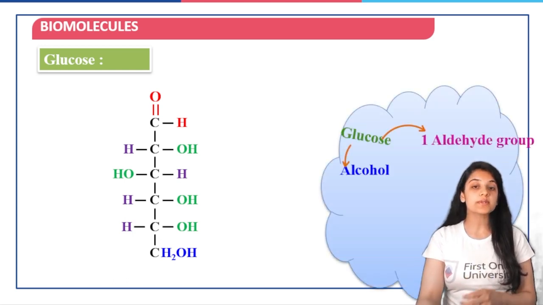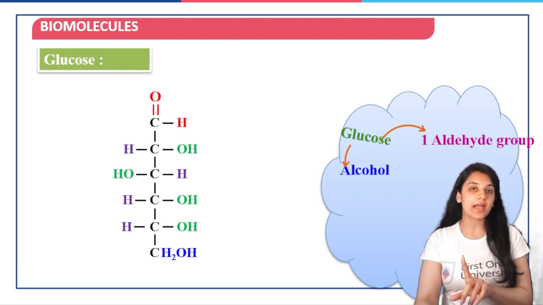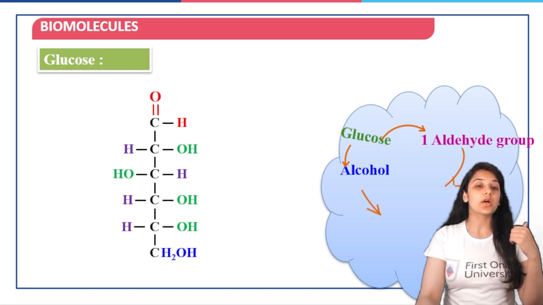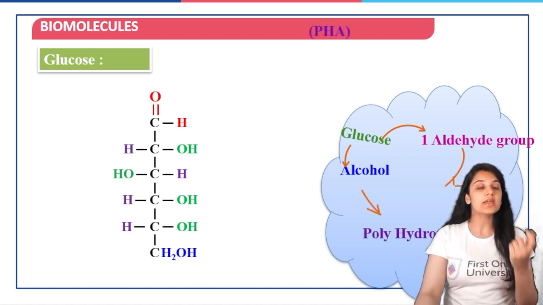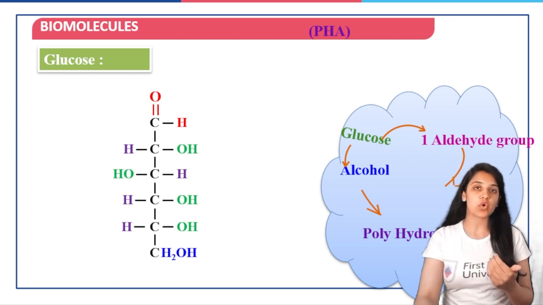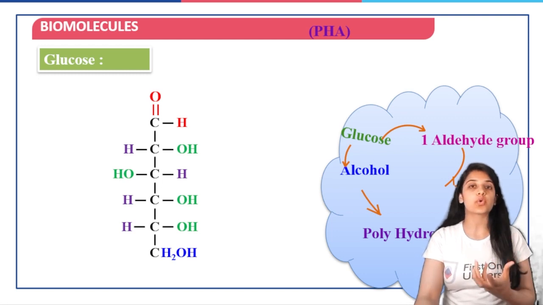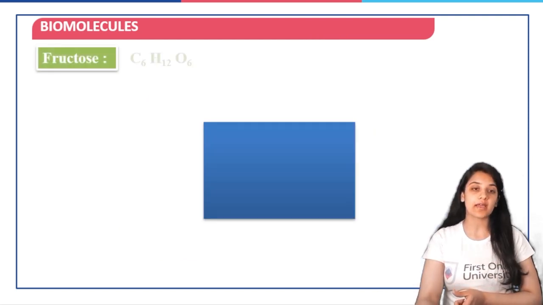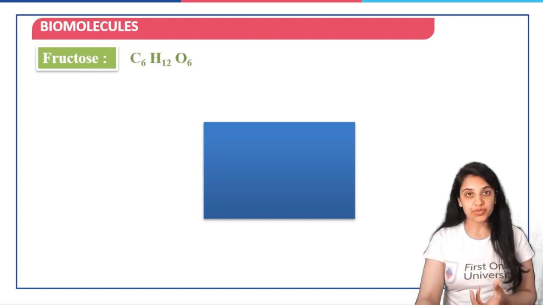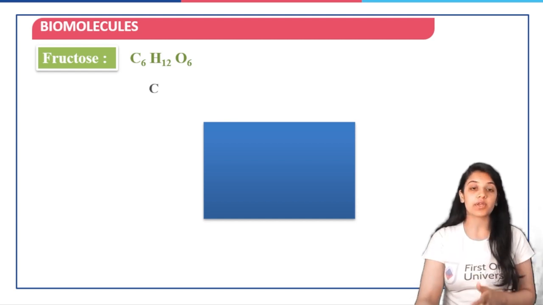Now here glucose has one aldehyde group present and alcoholic groups present. So it would be called polyhydroxy because there are various hydroxyl groups present, and since there is one aldehyde group present, it would be polyhydroxyaldehyde. So glucose is an example of polyhydroxyaldehyde. When we talk about fructose, C6H12O6, again the same molecular formula.